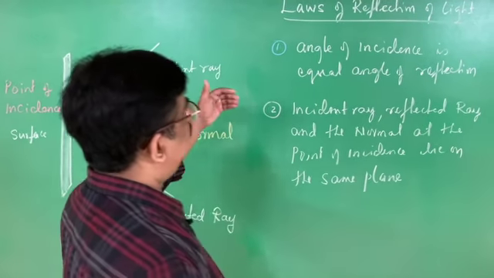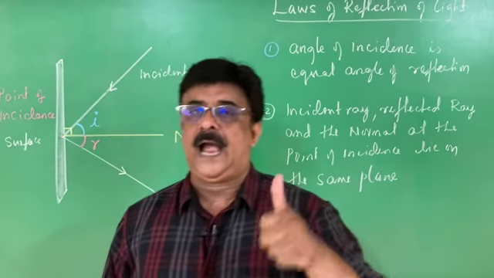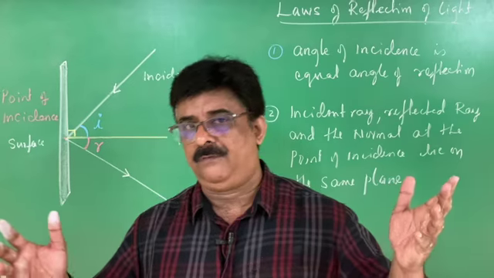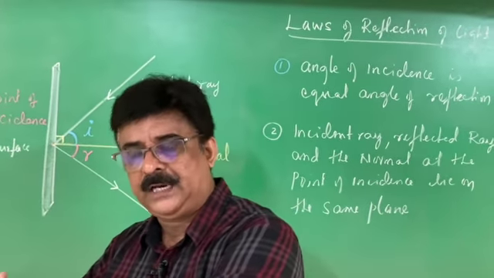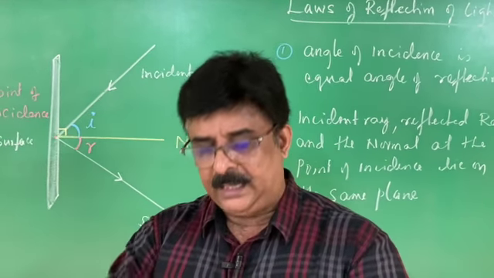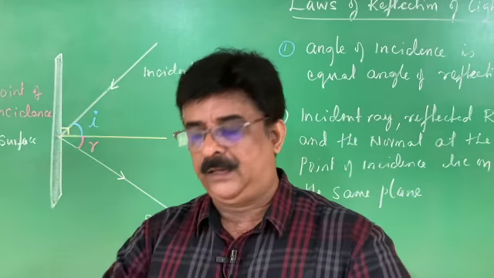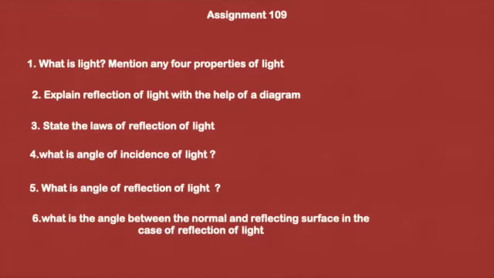And then I stated the laws of reflection of light. There are two laws. One: in reflection of light, angle of incidence is equal to angle of reflection. Two: in the reflection of light, incident ray, reflected ray and the normal always lie on the same plane at the point of incidence.